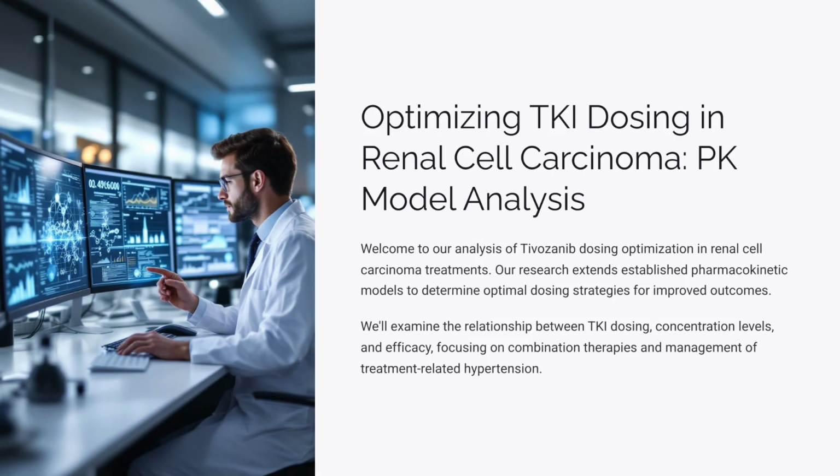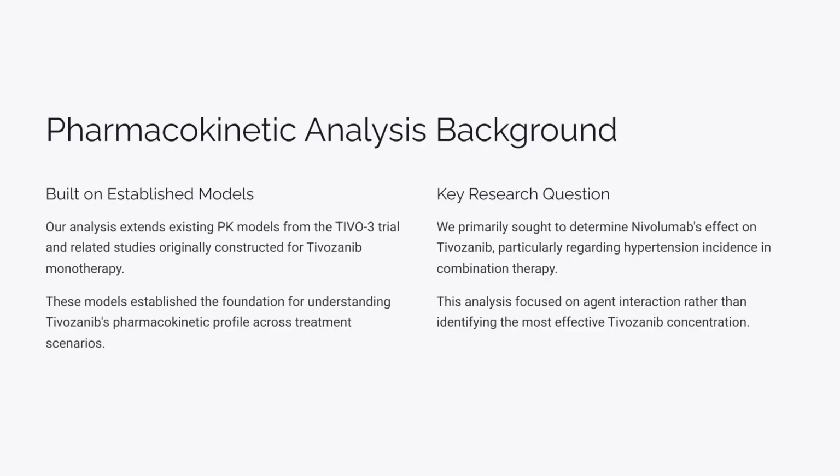This was an analysis where we were looking at the trials that were already done and building on the PK models that had already been constructed. So we already had data for TIVO monotherapy from TIVO3 and others. And as we designed TiNivo2, one of the key questions was, what is the effect of Navolaab on Tivozanib, specifically on the incidence of hypertension?